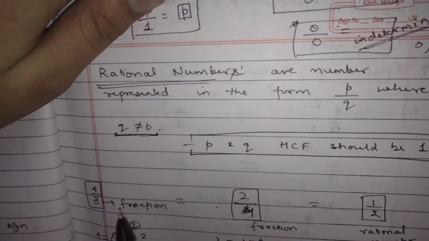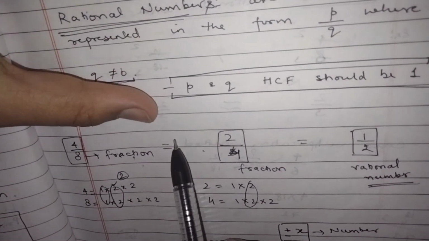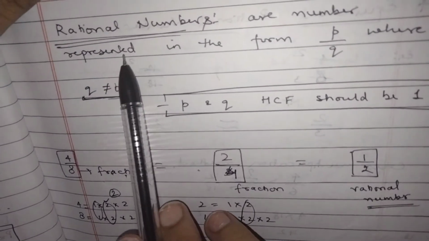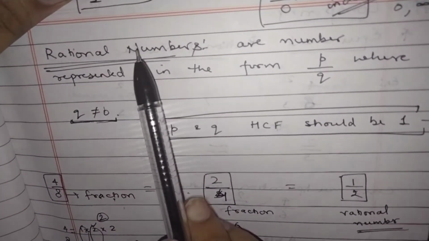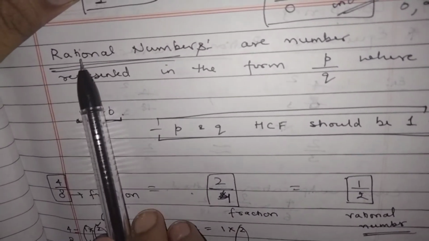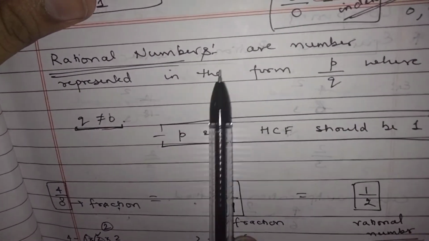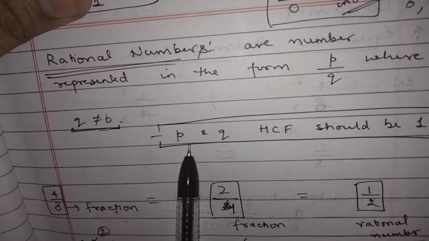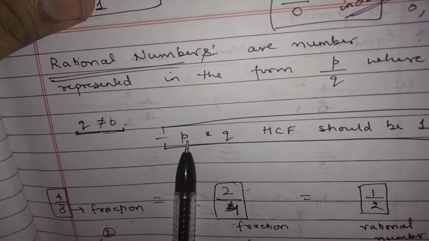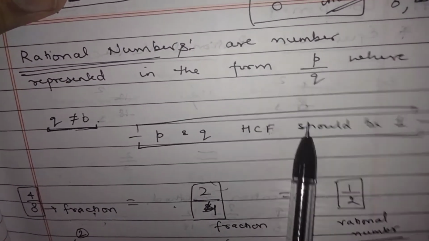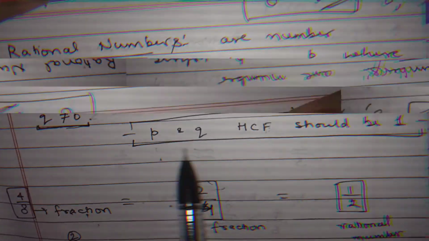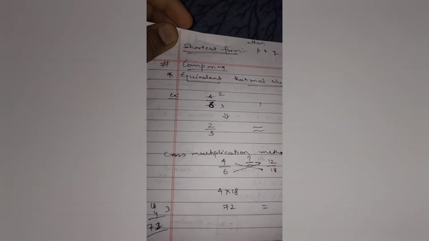If we say a fraction is in the p by q form, that is right. But if somebody asks for the statement of a rational number, the answer would be: rational numbers are numbers represented in the form of p by q, where the HCF of p and q should be 1. This is the right statement. So these are in the shortest form, where the HCF of p and q is 1.